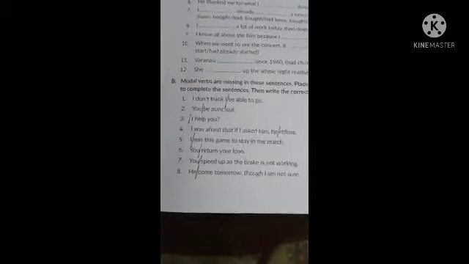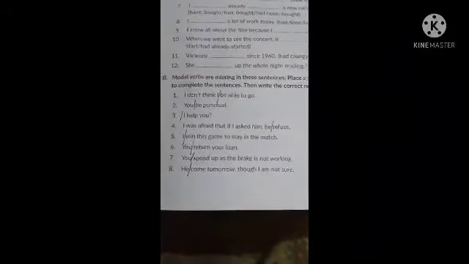Then, modal verbs are missing in these sentences. So you have to put a slash where the verb is missing and then put the word over there. In some of the cases, the modal verbs are missing in the beginning only. Like the third one, dash I help you, should be may I help you. Similarly, if you turn the page, on 9th number also in the beginning only the modal verb is missing. Dash you please lend me your bicycle for a day. Will. Sometimes would is also used.